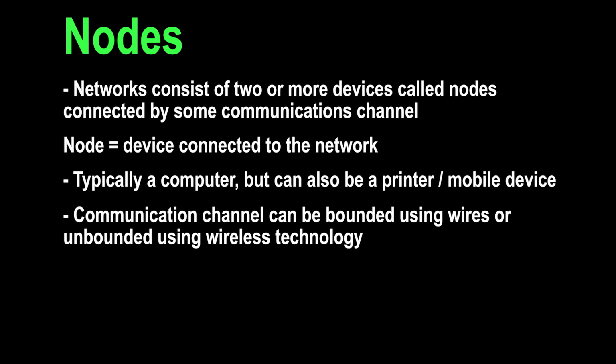Networks consist of two or more devices called nodes, which are connected by some communications channel. A node is a device connected to the network, and is typically a computer but can also be a printer or mobile device. The communications channel can be bounded using wires or unbounded using wireless technology.